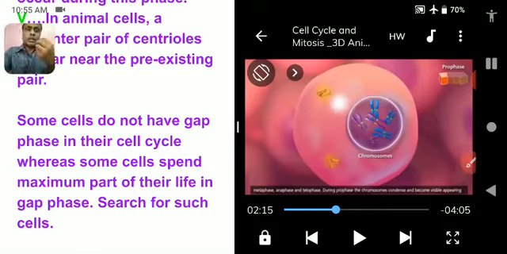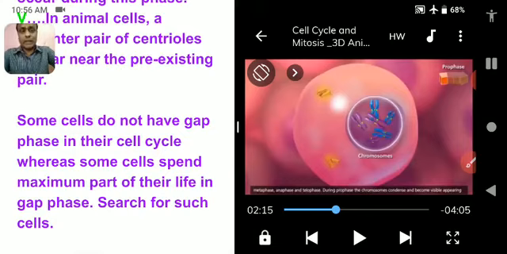Means there are some cells which are replaced after 10 years, like the cells of bones. The cells of liver change after 2 years, like that. So they spend the maximum part of their life in the gap phase.